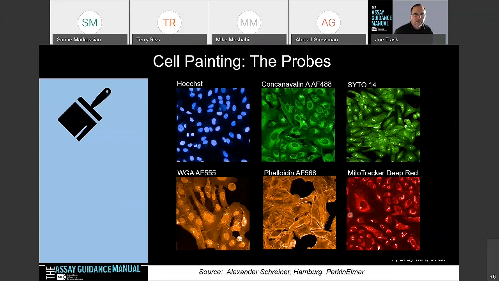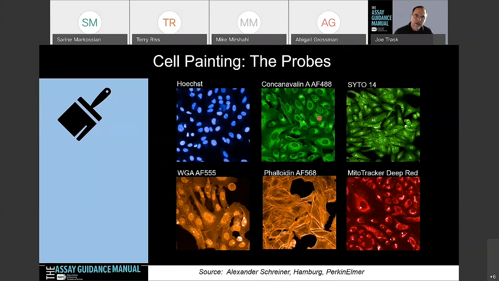And here is what the images actually look like for these six different dyes. There's a very close overlap, and I don't show that here. I do talk a little bit about the excitation emission overlaps in the white paper. But these two dyes, the concanavalin Alexa 488 and SYTO 14, have very close excitation emission wavelengths with approximately 85% overlap.